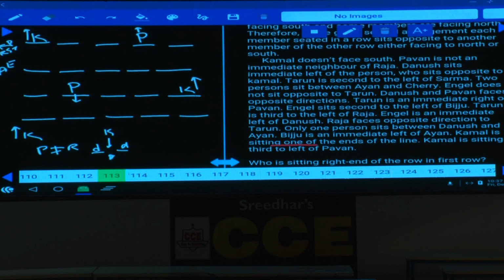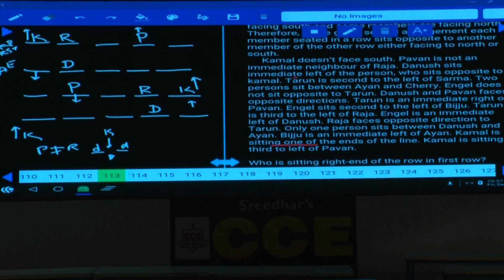Pawan is not an immediate neighbor of Raja. As Pawan is not an immediate neighbor of Raja, R is here. And Dhanush sits to the immediate left of the person who sits opposite to Kamal. Dhanush must be at this place. If Dhanush is here, the person who is opposite to Kamal must be facing towards south. Then only Dhanush is to the immediate left of this person. That means this person must be facing towards north only. Then only Dhanush will be to the immediate left.